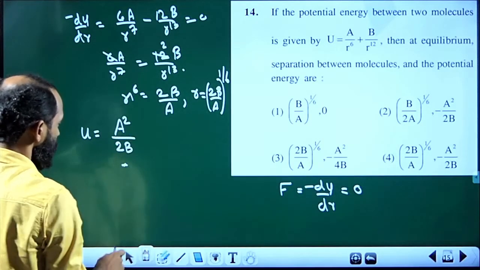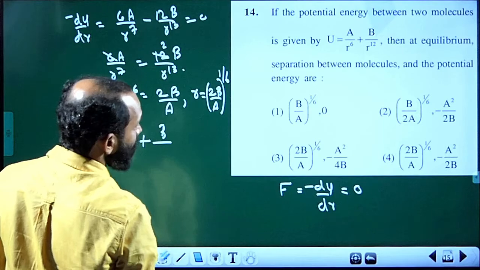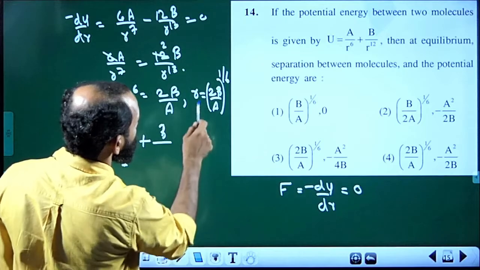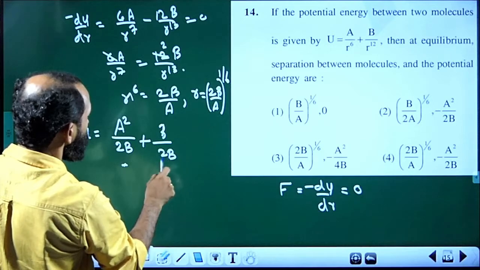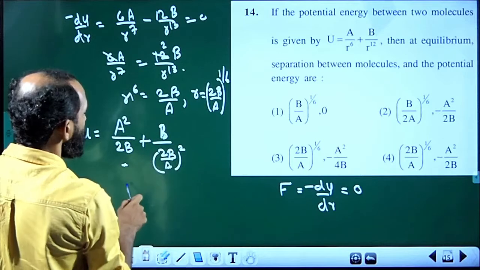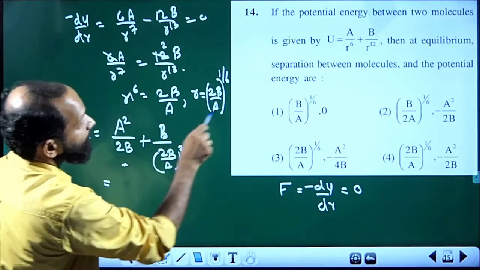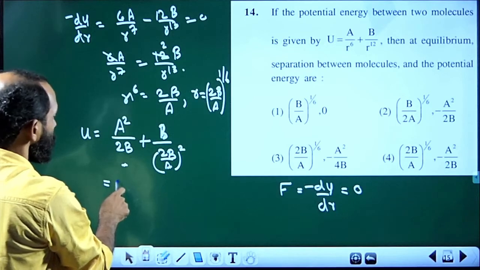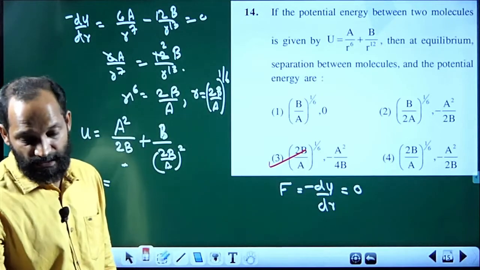Next one, plus b divided by r raised to 12. r raised to 12 can be written as 12 by 6, 2. So, this will be 2b divided by a all square, and this comes b divided by 2b by a all square, and you get the correct answer with minus sign there, because the potential energy here appears to be negative. So, it becomes the third option correct. The correct answer to 14 is the third option.